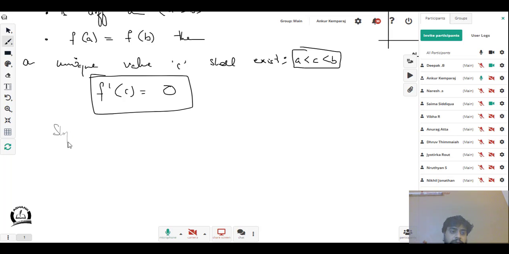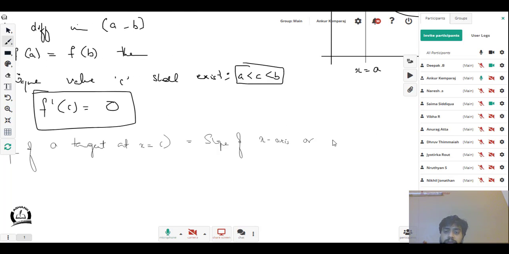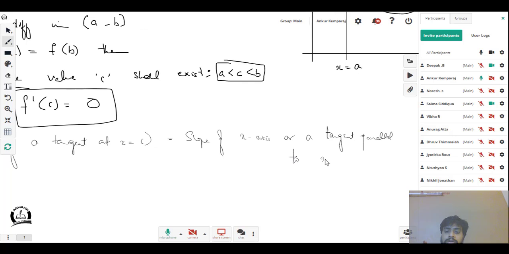So therefore, we have the slope of the tangent at x is equal to c is equal to the slope of the x-axis, or of a tangent parallel to the x-axis. This is your Rolle's theorem.